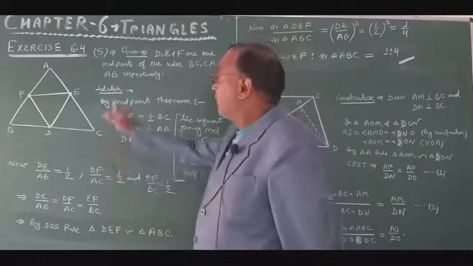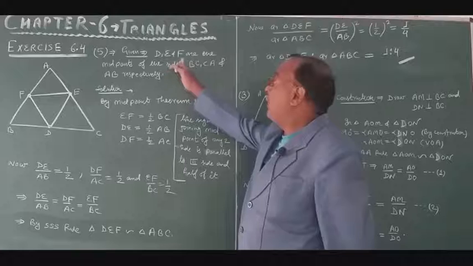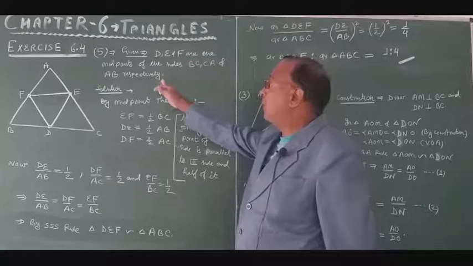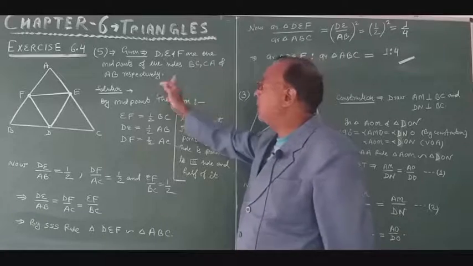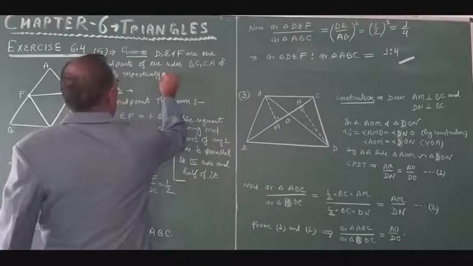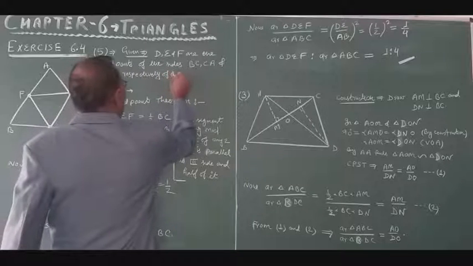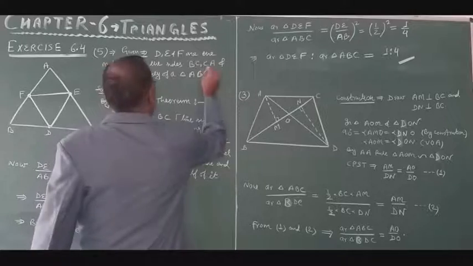Now this is question number 5. It is given that D, E and F are the midpoints of the sides BC, CA and AB respectively of a triangle ABC.